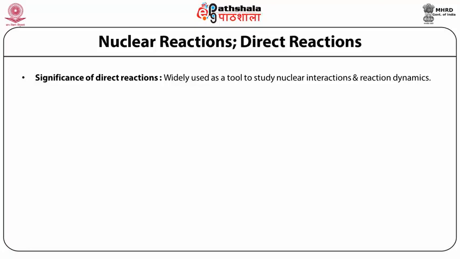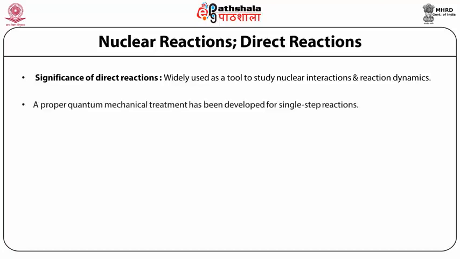Another important significance is that a proper quantum mechanical treatment has been developed for single step reactions. So, by observing direct reactions, we can analyze their output quantum mechanically, because the quantum mechanical treatment for single step reactions has been developed.